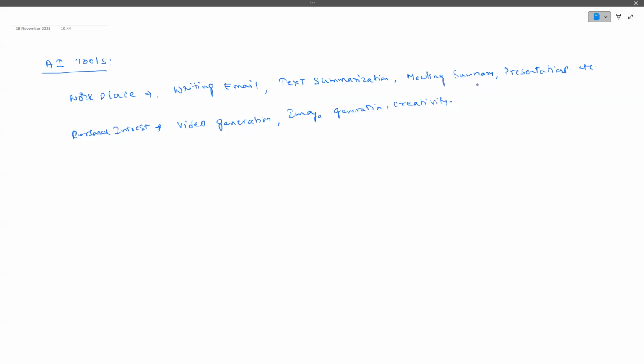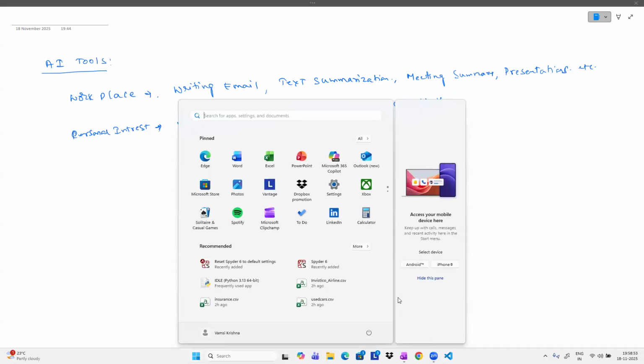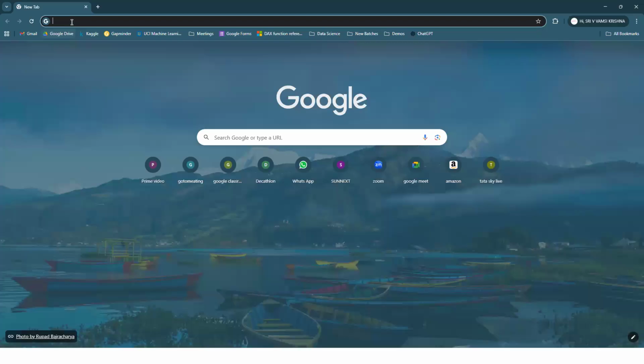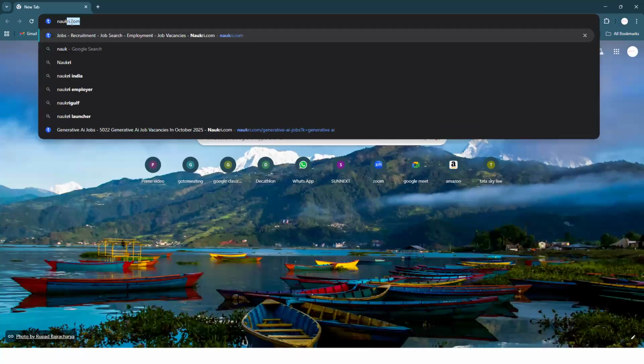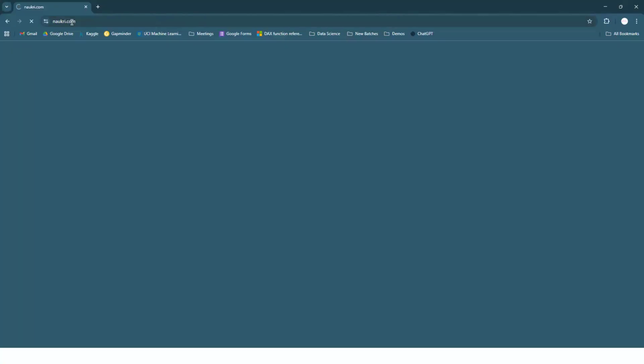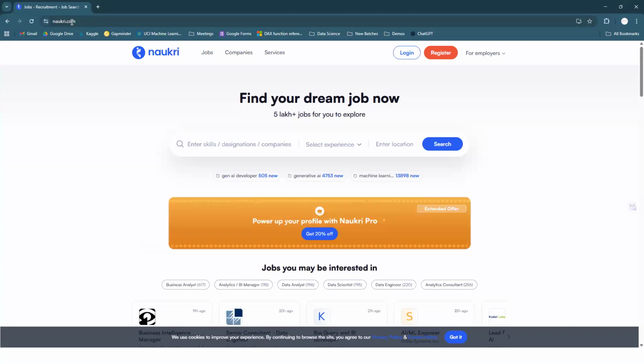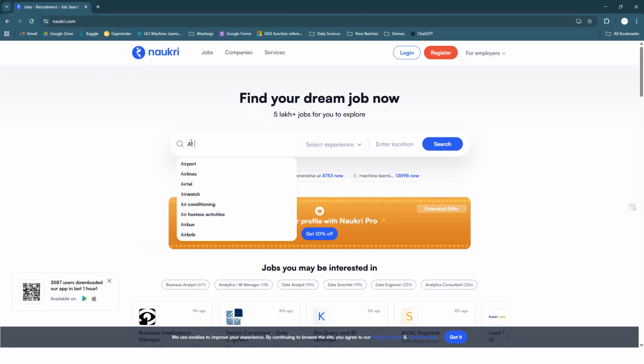There are a lot of tools there, but as I'm not saying that if you learn AI tools, you are going to get a job and all these things. So let us verify. Just go to naukri.com. Let us go to naukri.com, guys. Nowadays, there is no direct job recruitment on AI tools, but for every role, nowadays they are asking, do you have an idea about any AI tools? Let us say that you are recruited for some particular role. In that role, can you use some kind of creativity? Can you use some kind of AI tools? Let us verify AI tools.